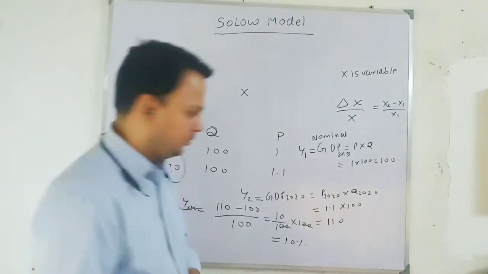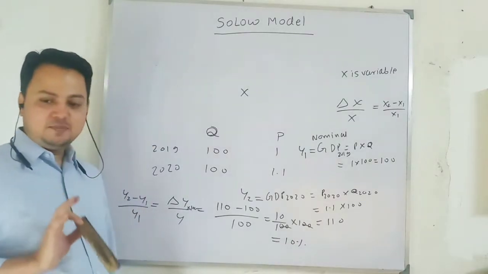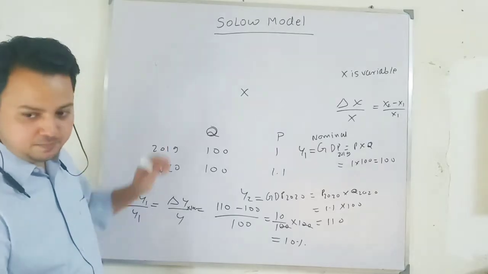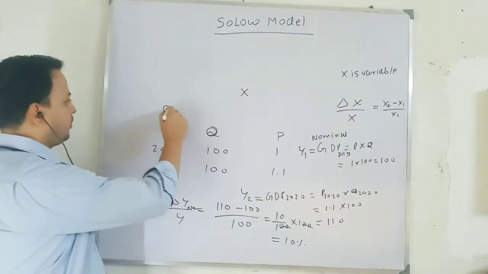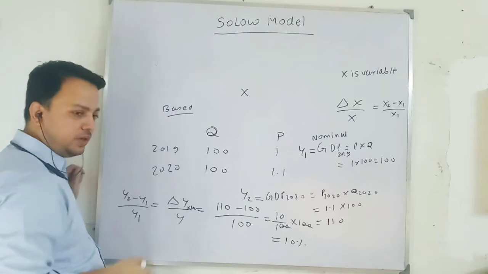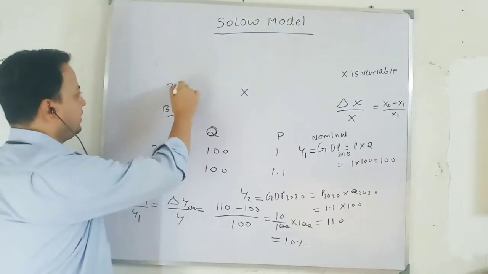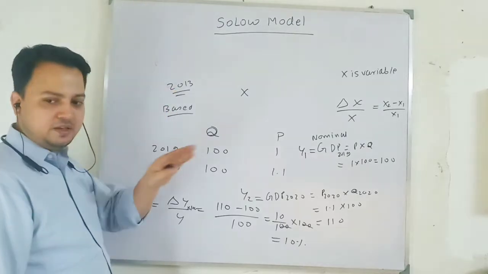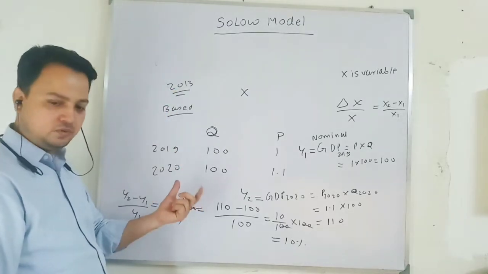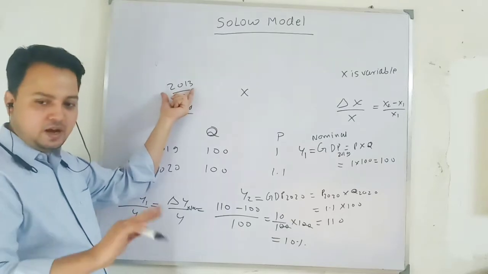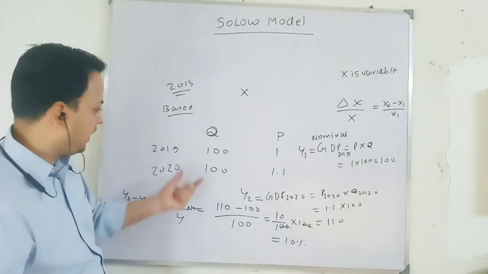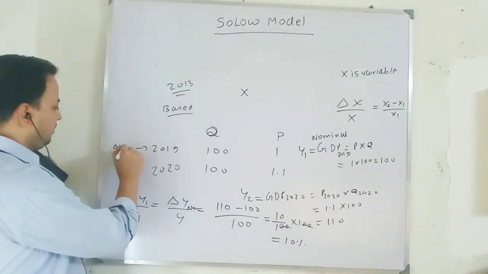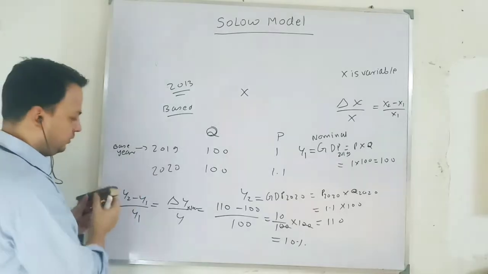Now, next is my real GDP. How do we calculate real GDP? Based on the base year price. So I consider a particular base year. Suppose India wants to calculate real GDP. India considers 2013 as the base year, and based on that, every year's prices have been calculated. So they keep this price and the output of the next period. Suppose I have taken 2019 as my base year.